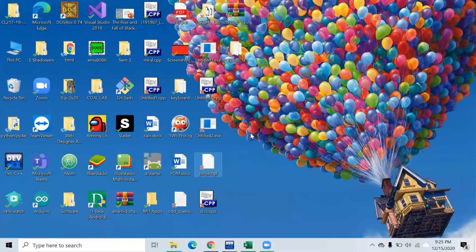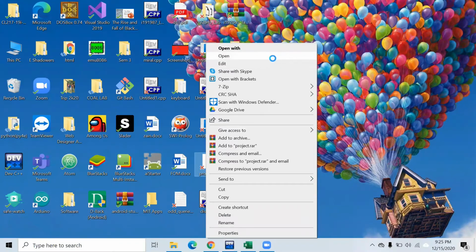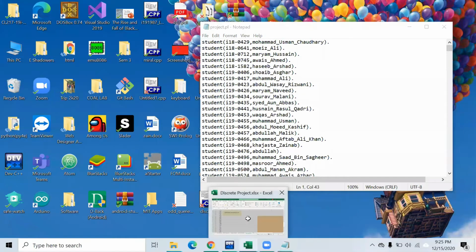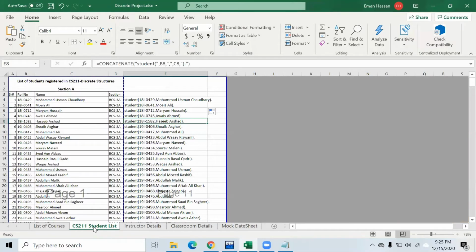Opening my project.pl file, we can see that we have made different facts. So discussing the student fact. I have made the student fact like this, that is from the CS211 student list. I have used a formula to concatenate student with B for cell and a comma and C for cell and the closing braces according to the syntax of Prolog.